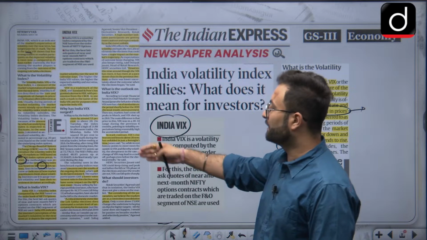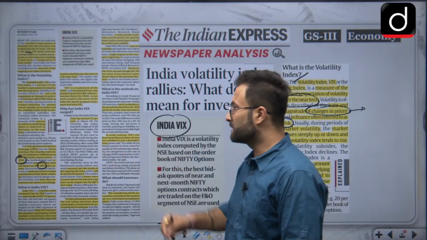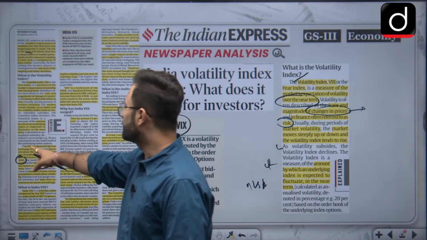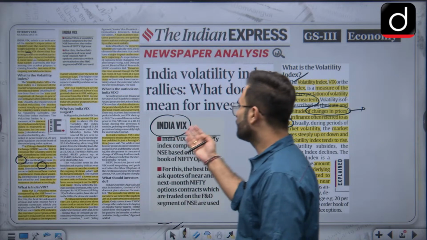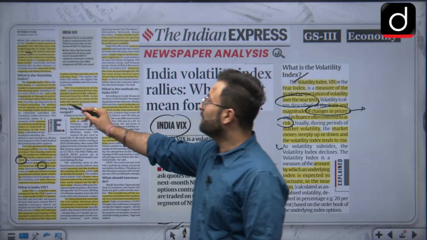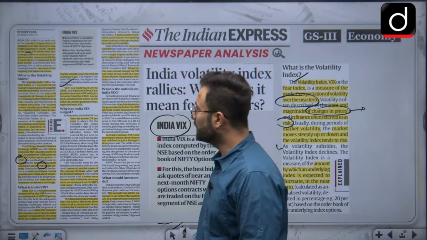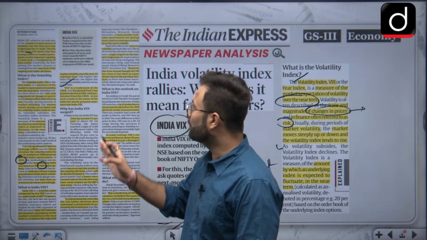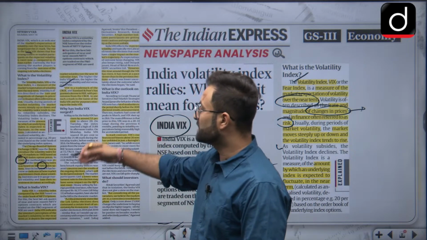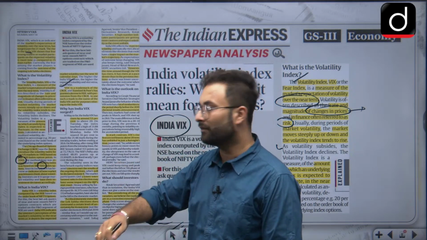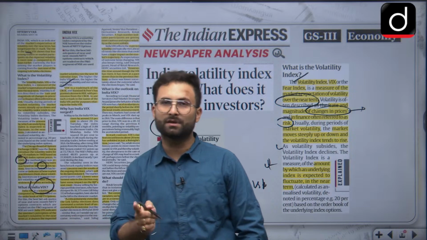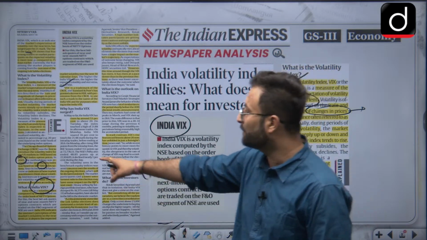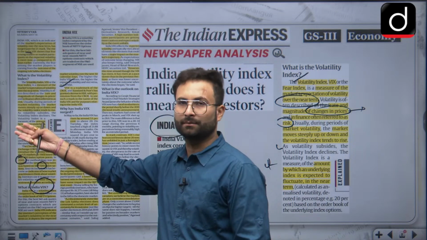For this they have taken permission from S&P, and S&P has taken permission from the Chicago Board Options Exchange. You don't have to go into all these details. Here it is written, VIX is a trademark of CBOE and Standard and Poor's has granted a license to NSE with permission from CBOE. So that is basically what I told you, that in India for this index we have taken permission from S&P, and S&P gave us permission after taking permission from CBOE, because that is basically their trademark.